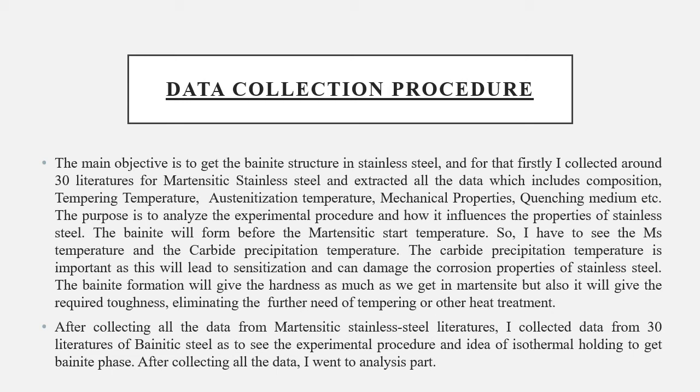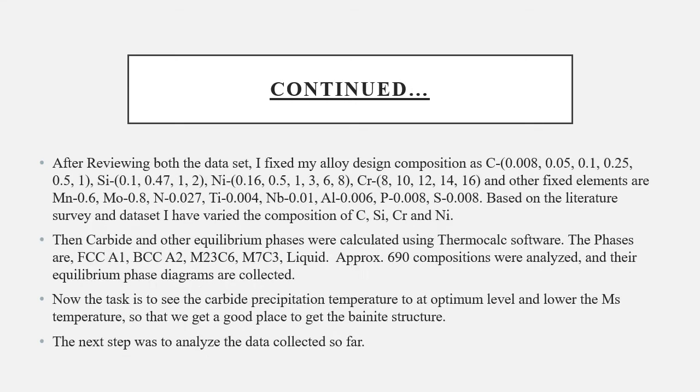For that, we got all the details of the alloying elements in stainless steel, and basically the important ones were carbon, as usual, and iron for steels, and then silicon, nickel, chromium, manganese, molybdenum, nitrogen, titanium, niobium, aluminum, phosphorus and sulfur.